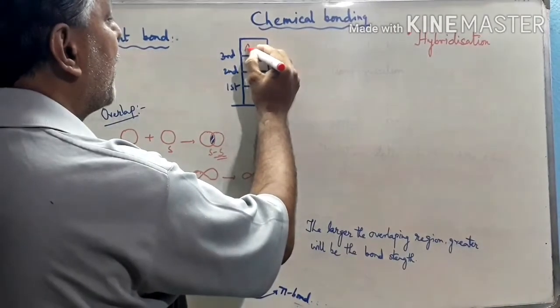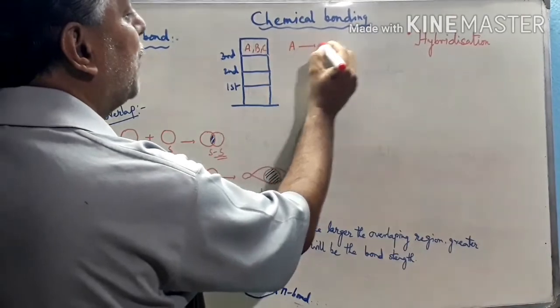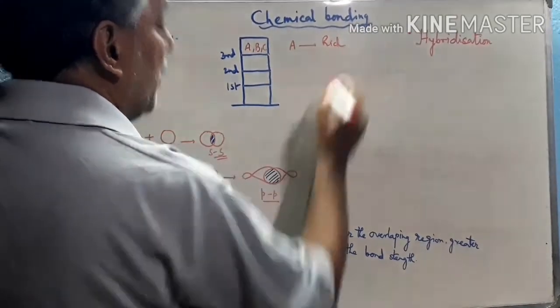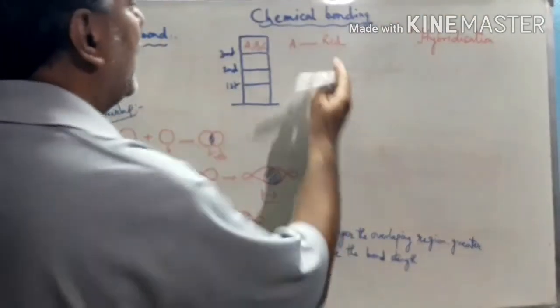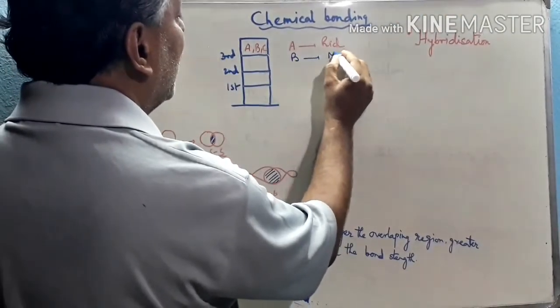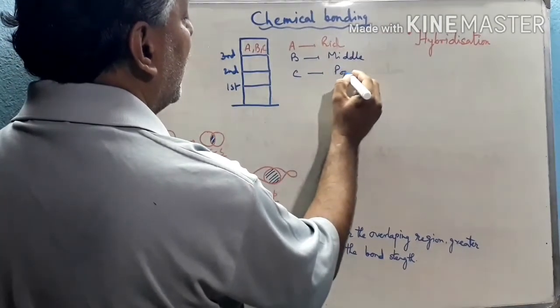So the third floor inhabitants, let us assume there are three types of inhabitants: first A, second B and third C, of which A is rich people, B is middle class, but C is poor people.